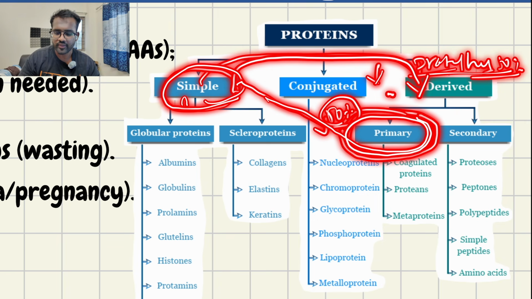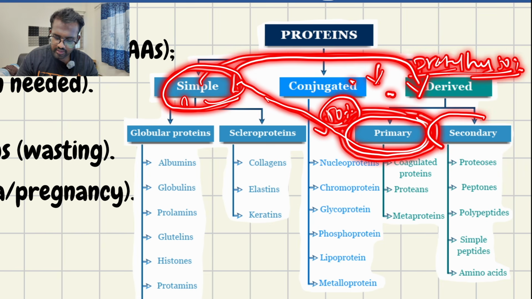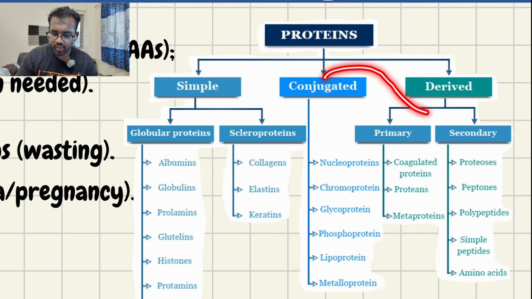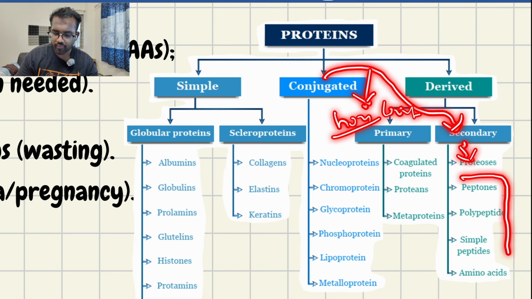This is called primary. Then we have secondary. What is secondary derived protein? It is complete hydrolyzation. It is formed from the conjugated protein. When it is broken down or hydrolyzed 100%, then you will get these secondary proteins.